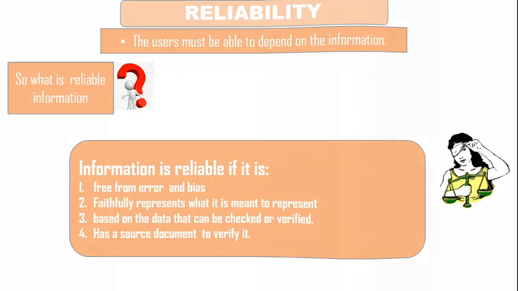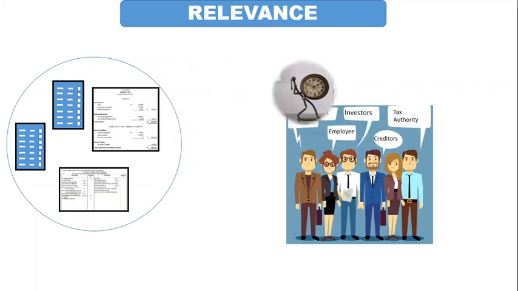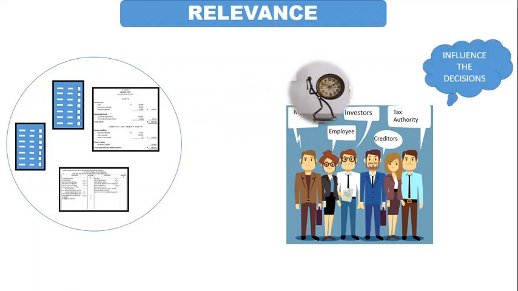Okay, now moving to the second one, which says that accounting information should be relevant. Now here, relevance: the accounting information must be available in time and must influence the decision of users by helping them to form a prediction about the outcomes.